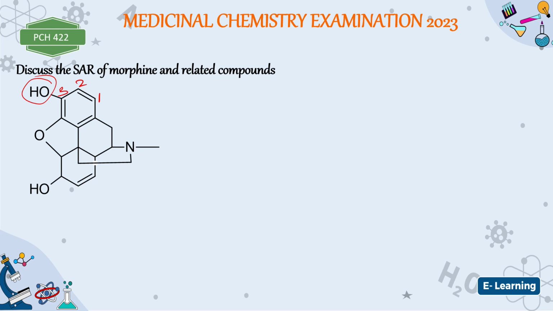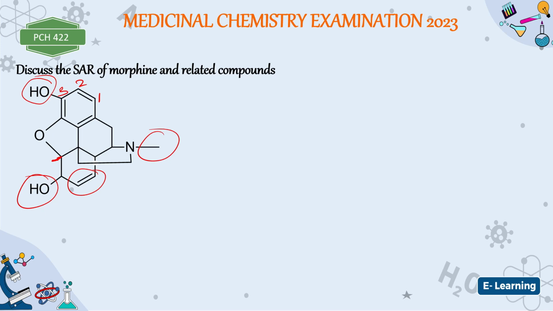If there's etherification, it leads to what? Decrease in morphine-like character. Are you getting it? Morphine-like properties, like all those nausea, vomiting, hallucination, delirium, GIT depression, and the rest. That is one position you modify. Another position you modify is this position. You can modify here. You can also modify here. You can also modify here. You can remove this ring here. So these are the various positions.